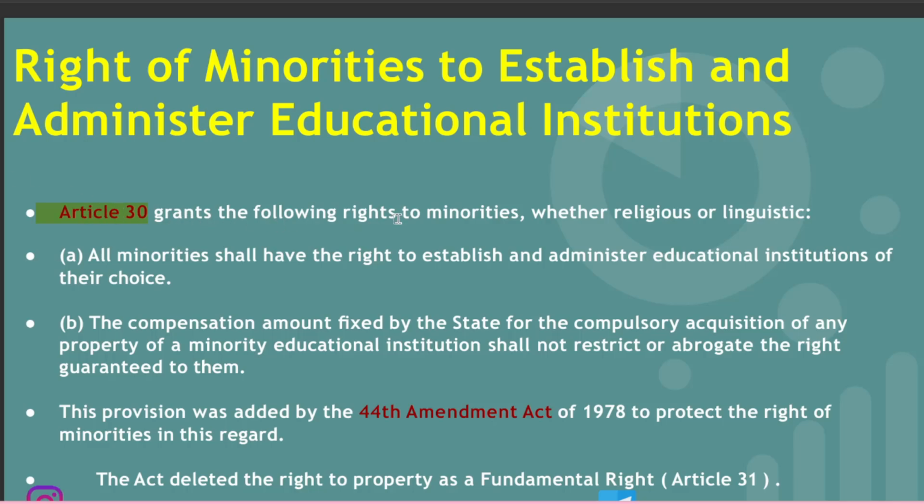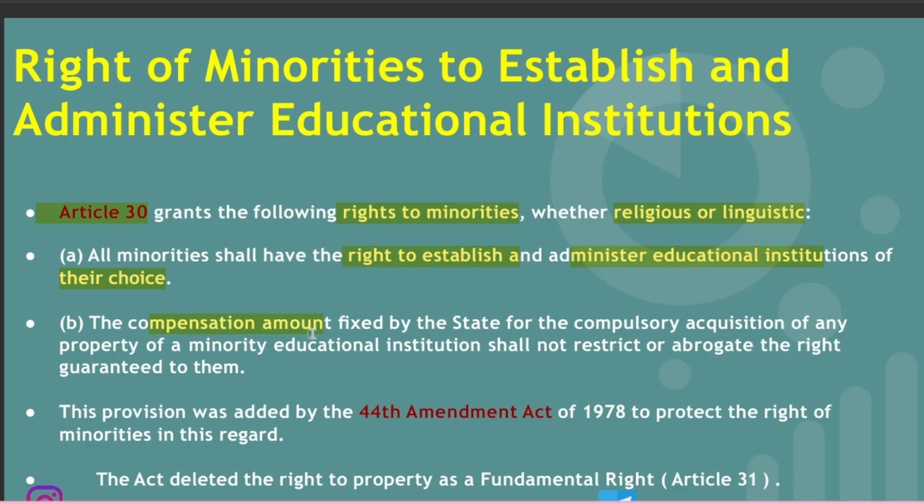Article 30 grants the following rights to minorities, whether religious or linguistic. It can be anything. We saw the meaning in Article 29. What are linguistic minorities? So, whether religious or linguistic minorities, they are given rights under Article 30. All minorities shall have the right to establish and administer educational institutions of their choice. So we have missionary schools, for example.